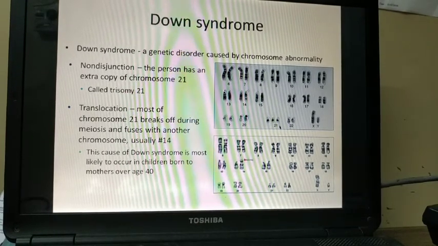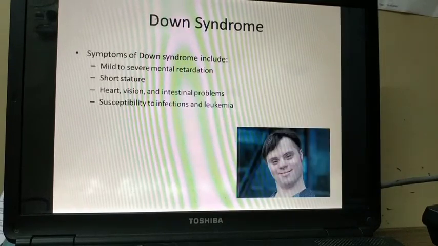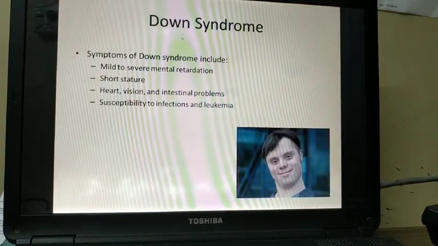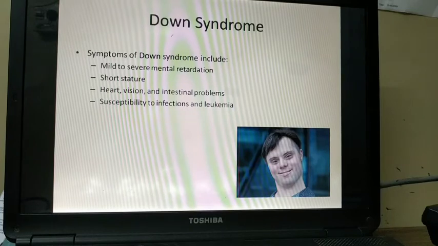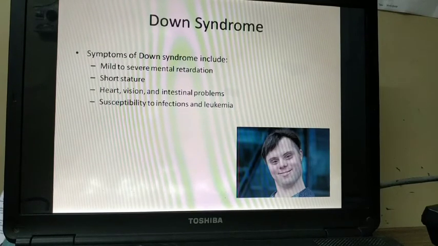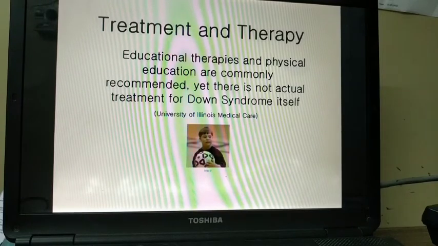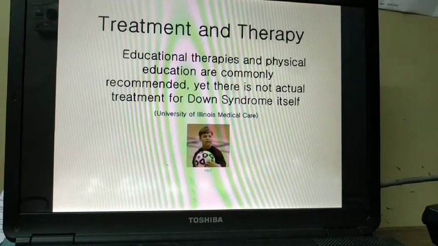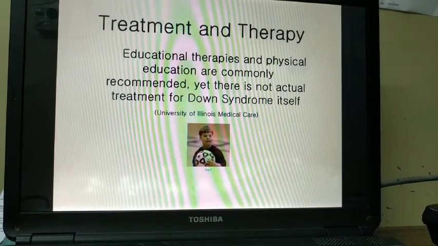This cause of Down syndrome is most likely to occur in children born to mothers over age 40. So what are the symptoms of Down syndrome? Mild to severe mental retardation, short stature, heart, vision and intestinal problems, susceptibility to infections and leukemia. And what is the treatment? Educational therapies and physical education are commonly recommended, yet there is no actual treatment for Down syndrome itself.